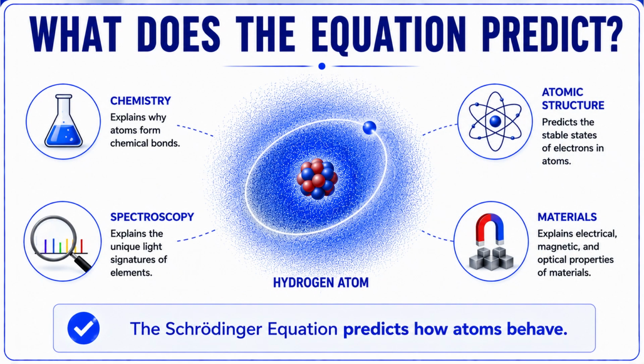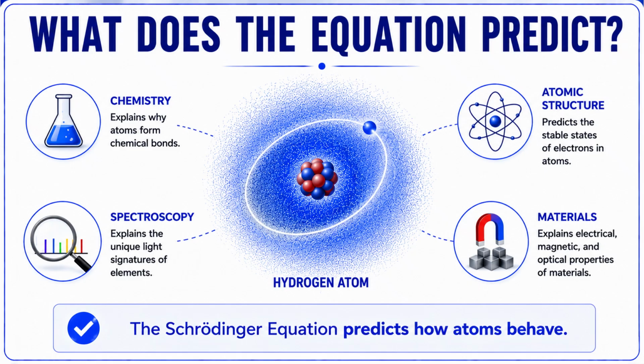So what does the Schrödinger equation actually allow us to predict? The answer is the behavior of atoms. Using this equation, scientists can calculate how electrons are arranged around the nucleus and why atoms remain stable. It also helps explain why atoms combine to form molecules and chemical bonds.